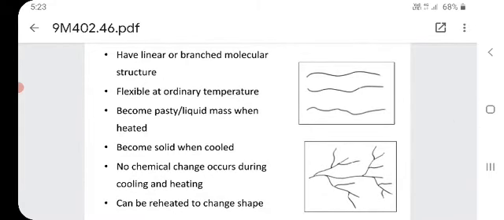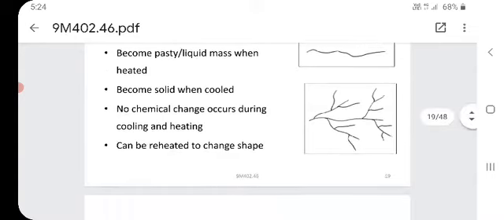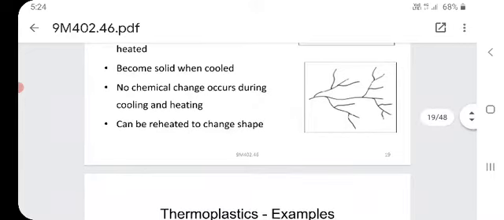So when it is heated, what will happen? It becomes pasty or liquid, and it becomes solid when cold. This is the main property of plastic. When heated, it turns into a liquid state, and when cooled, it turns into a solid state. No chemical change occurs during the heating and cooling. It can be reheated to change shape.